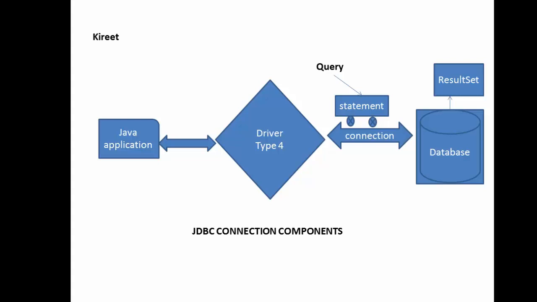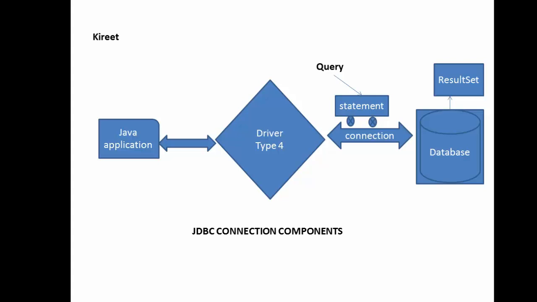Now, as soon as this query is executed with the help of this statement on the database, when the database engine executes these requirements provided by this translator, the type 4 driver, a result will be generated. That box we saw in the previous slide, containing 1,000 MacBooks, is the result set provided by the database, generated when the queries are executed.